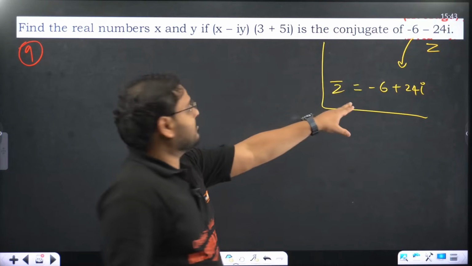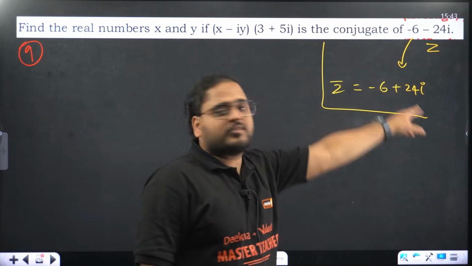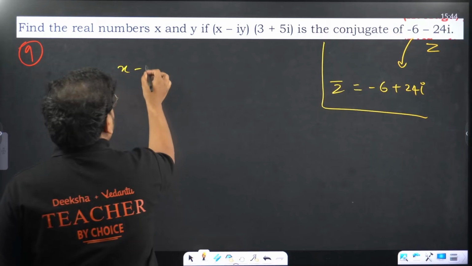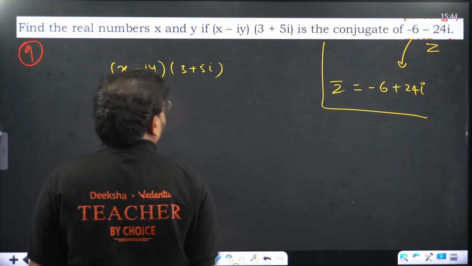Because this is that value. This is the conjugate of that. So I found the conjugate of that. It's coming as minus 6 plus 24i. Let's find this. We have (x minus iy) times (3 plus 5i).